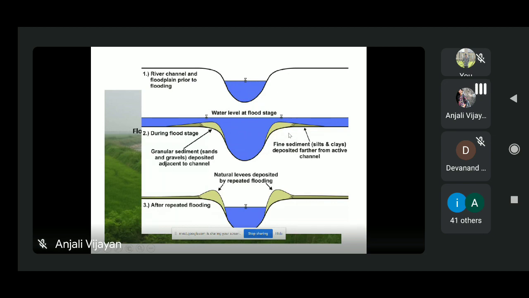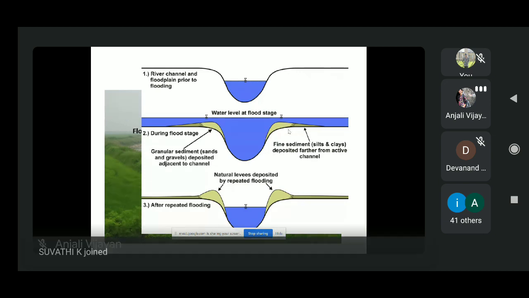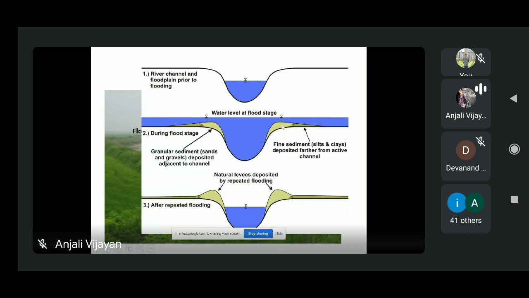Other than the floodplain, there is another term called levee. You can see the lighter shade area. This is called levee. Levee means the bank of sediment which is deposited at the edge of the river channel, and which is usually higher or a little more elevated than the level of the floodplain. The darker shade indicates the floodplain. Towards both sides of the river channel, you can see some little elevated area.